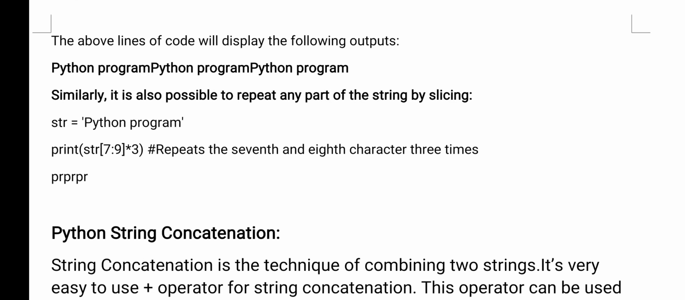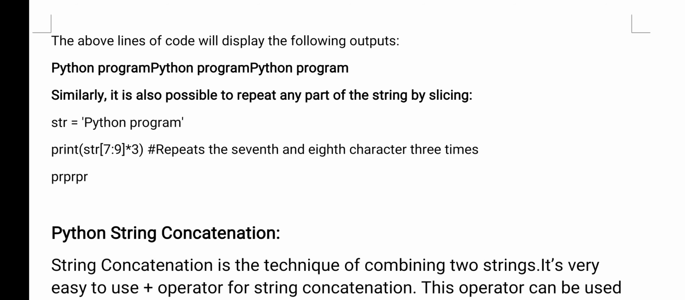See here, Python program. 3 times I am printing. Now here we have one more facility: a substring can also be printed repeatedly in Python. So how will you extract the substring? By using slicing. First we'll extract the substring, then we'll repeat that string a number of times.